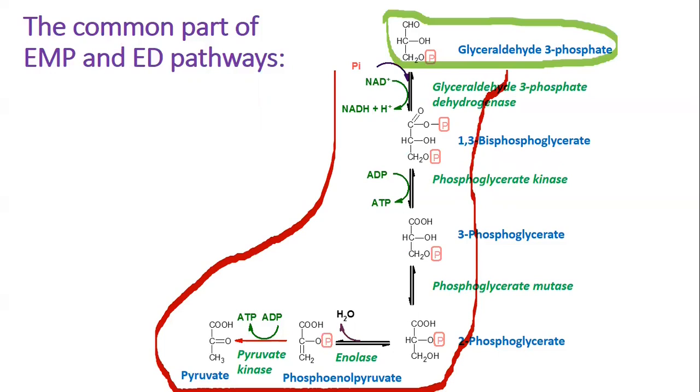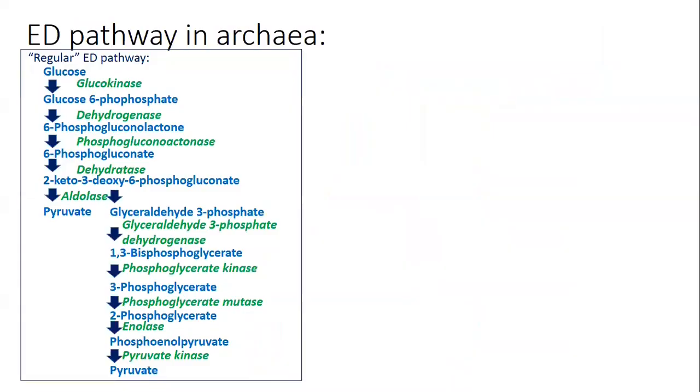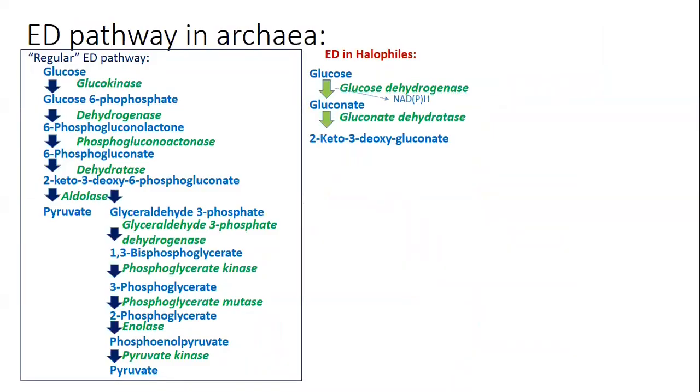This trunk pathway appears to be present in most species, while the preceding part of glucose metabolism may vary even within the ED pathway. For example, halophiles possess a modified ED pathway in which the intermediates are not phosphorylated until the level of ketodeoxygluconate. It is phosphorylated to ketodeoxyphosphogluconate. Aldolase then cleaves the ketodeoxyphosphogluconate into pyruvate and glyceraldehyde 3-phosphate. The last one is metabolized to pyruvate by the trunk pathway enzymes.